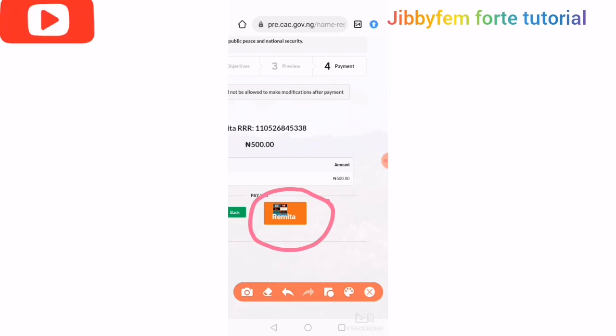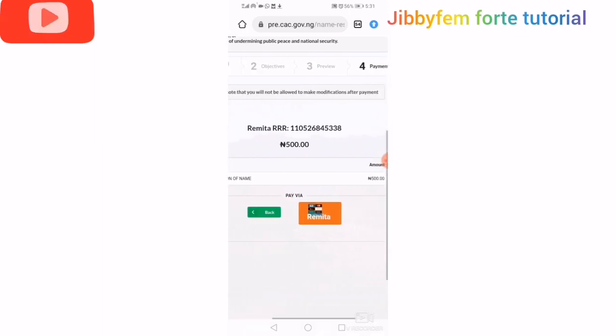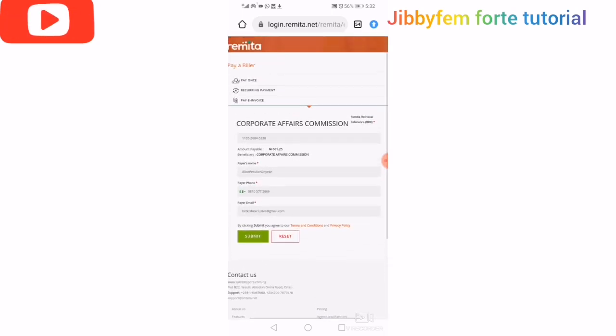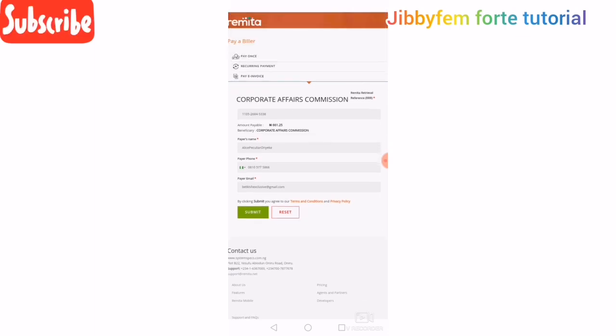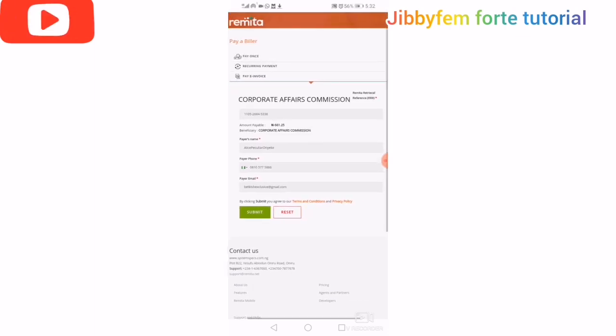So I want you to go ahead. You just click this remitter to make your payments. By the time you click, it will take you to their own particular website where you can go ahead and make your payments. Now if you look at all of this here, you are just going to cross-check again if it is what you want or what you don't want. Sorry for that. As long as you have looked through and you find out that okay, it's my name, it's correct, I don't have any issues with everything there, you go ahead and submit.